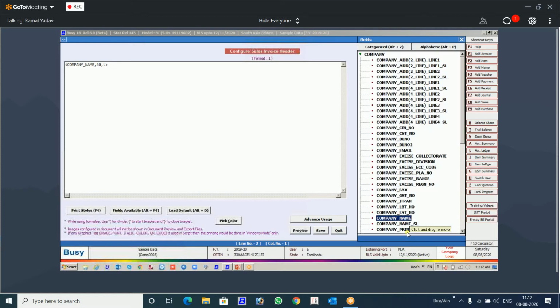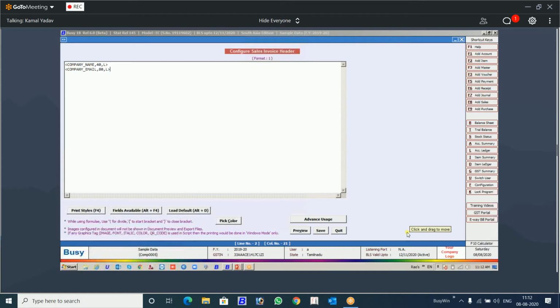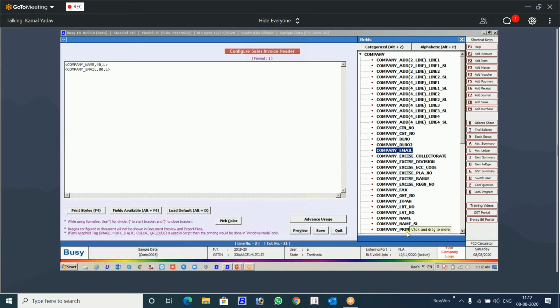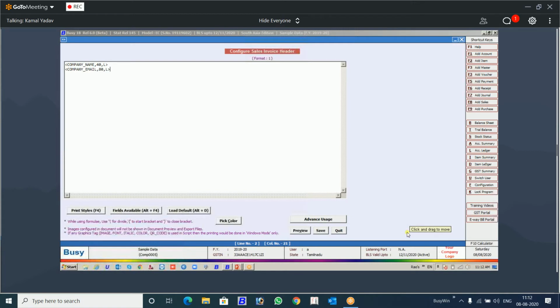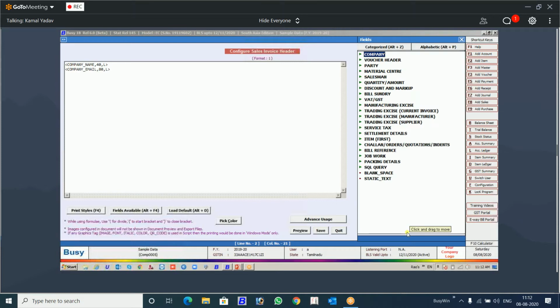Then from the list, you can select your email address. Like this, you will select the fields that you want to be encoded. You will use Alt F4. The list will be highlighted. This is the same list that you use for the invoice designing, because we are in the invoice designing. From these fields, anything you can call. Why was I telling you that the QR code is versatile? Because you can give any information from the document designing fields that you want to put in the QR code, not just the item information.